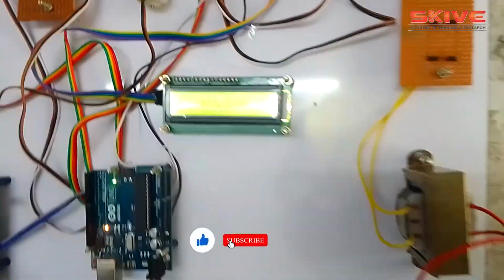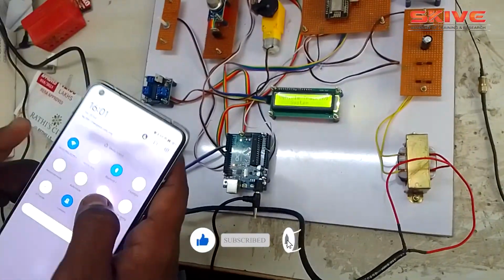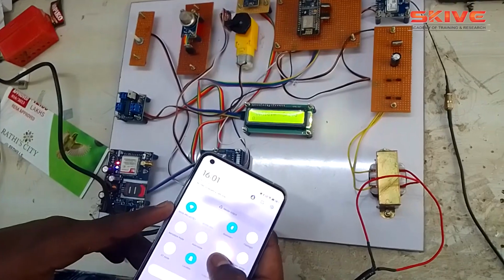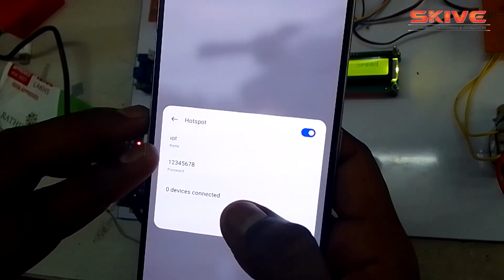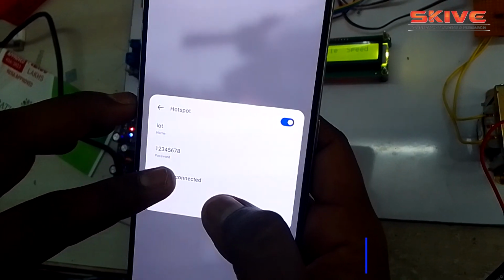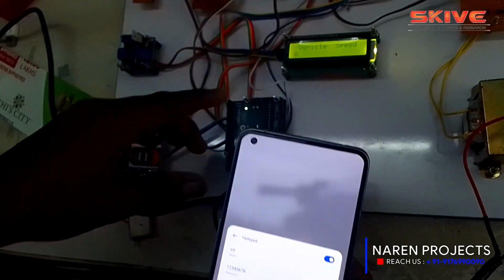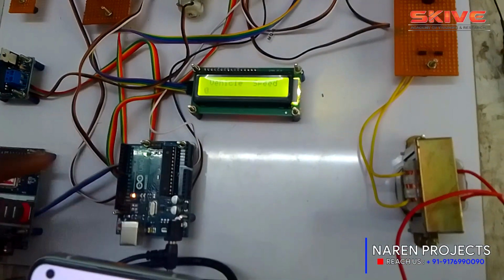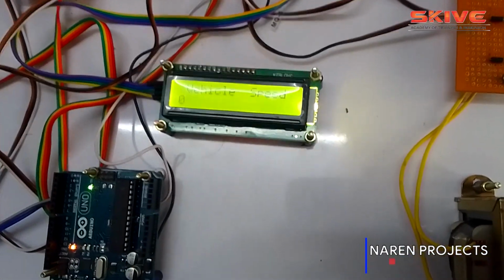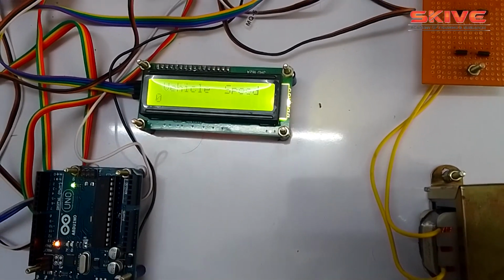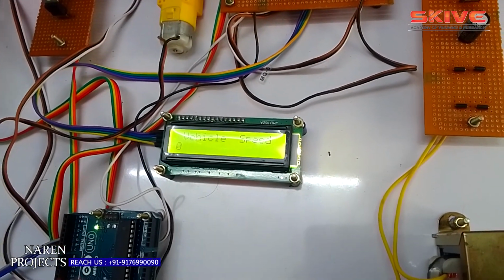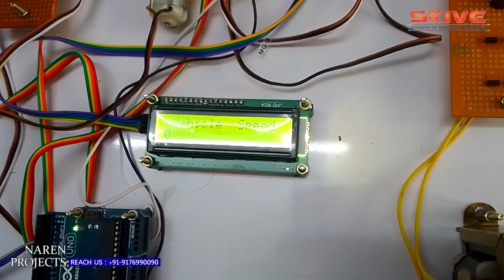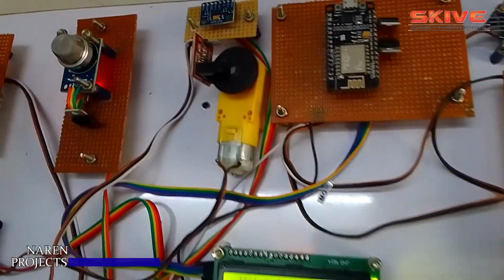First, if you switch on the circuit, it will show "Vehicle Accident Reporting System". For this project we need to give an internet connection, so I'm turning on the hotspot with the predefined username and password. If Wi-Fi is connected, it will start showing the operations.